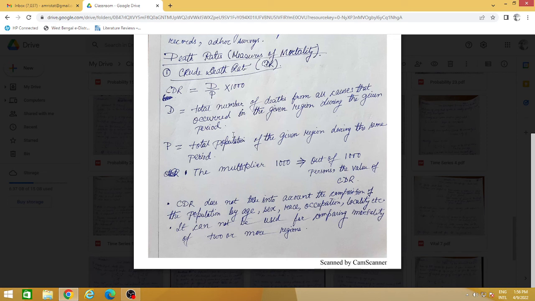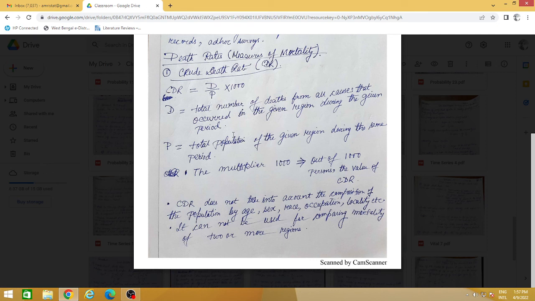Okay, so that is the interpretation of CDR. But CDR does not take into account the age composition, the gender composition, the race, the occupation, the locality. So these are the defects, right? A population has to be divided into these groups.